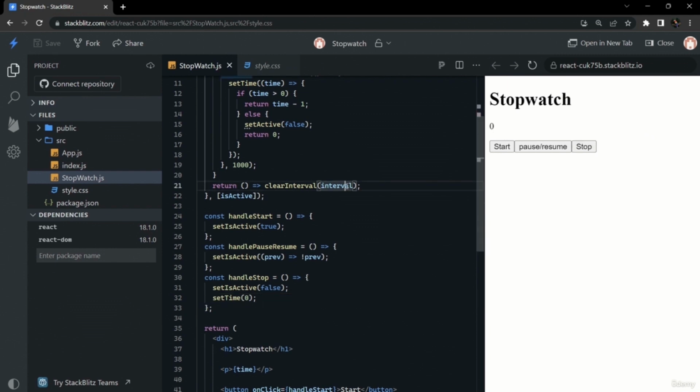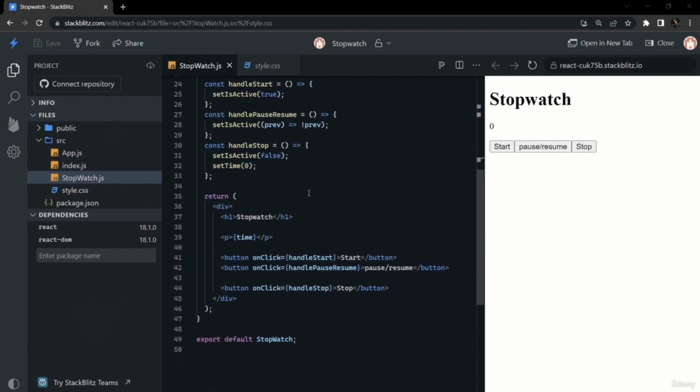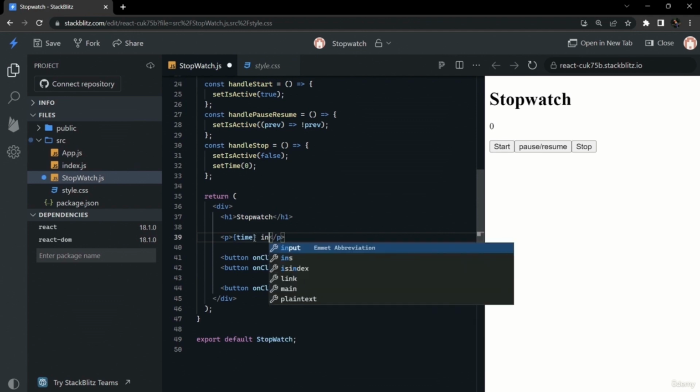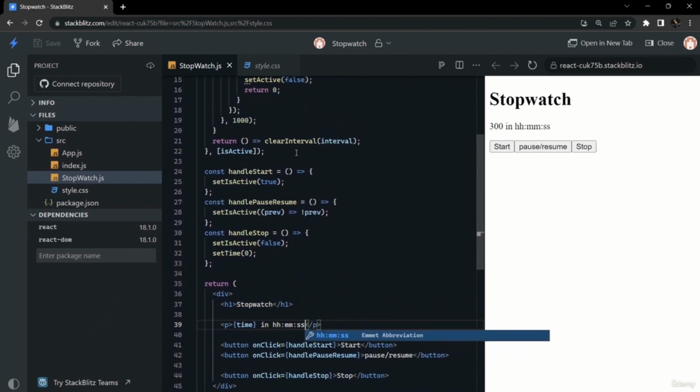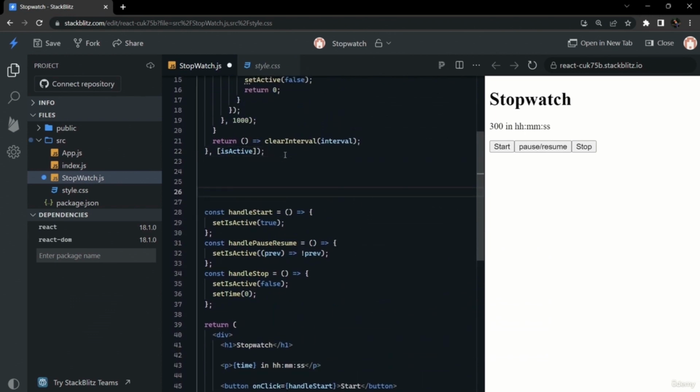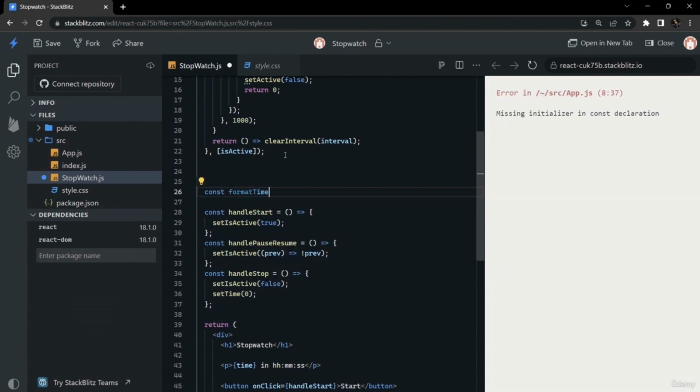That thing is optional. So now the only thing remaining is that the time should come in HH:MM:SS format instead of the seconds format only. So we will make another function to convert this time into HH:MM:SS format.